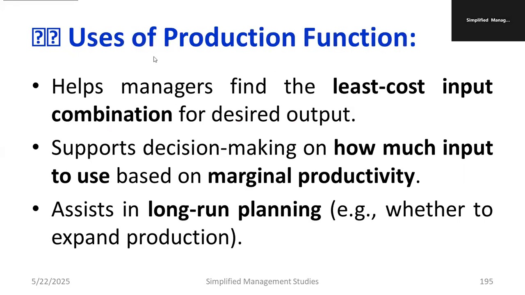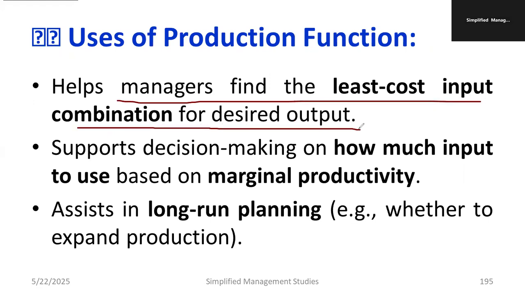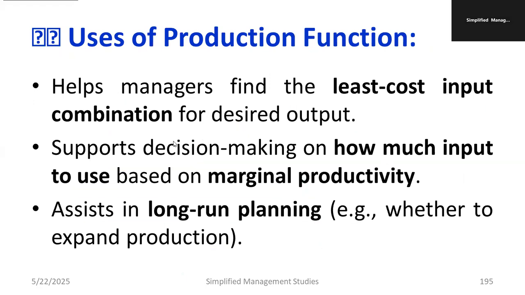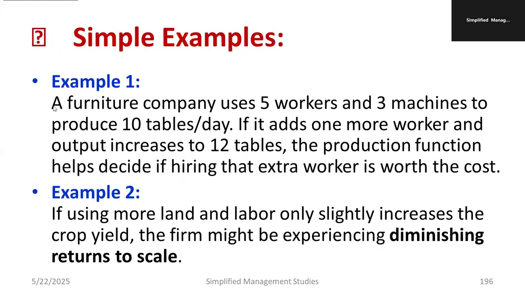What are the uses of production function? It helps managers to find the least cost input combination for the desired output. It supports decision making, on how much input is required to produce a certain output. It assists long run planning, such as whether to expand production. So these are the major applications of production function, which is very important from the managerial perspective.